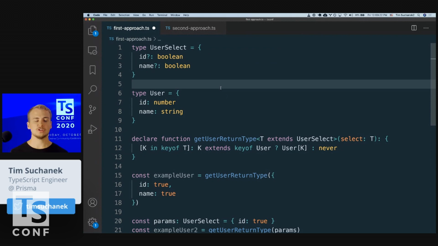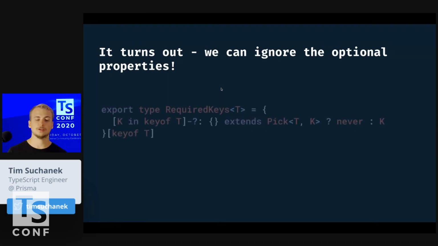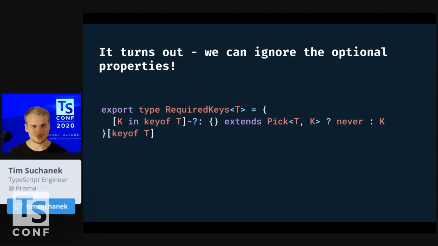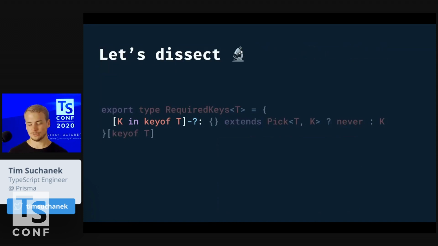So it would be awesome if on a type system level we could now say, only the required properties is what we want. Is something like that possible? Then we could solve the situation and build our types, our API around that. Is that possible? The answer is yes. And this is the solution. I have to say I did not come up with the solution. I found it somewhere in the TypeScript community. But this is a genius solution, and this actually saves the day here and makes us fully type safe. And I will now go into depth what this means. You may just think, what? What is this? And we now take some time to really go into depth what it means.